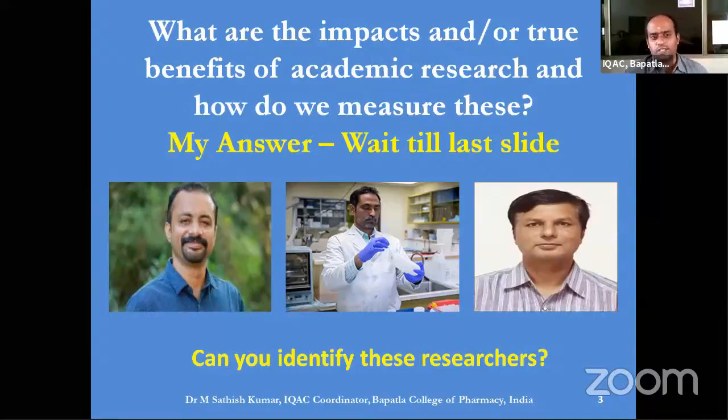So I will go with the order. First one is Dr. Bijo Matthew. Second one is Shiva Reddy sir. And third one is Professor T.G.K. Murthy sir. So you may be wondering why I kept these three researchers' photos under this particular question: what is the real impact or the true benefit of doing any research activity, and how do we measure this? Now you have identified these personalities. Now I'll justify why I kept these three photos at the last part of my presentation. I'll go ahead with the next slide.